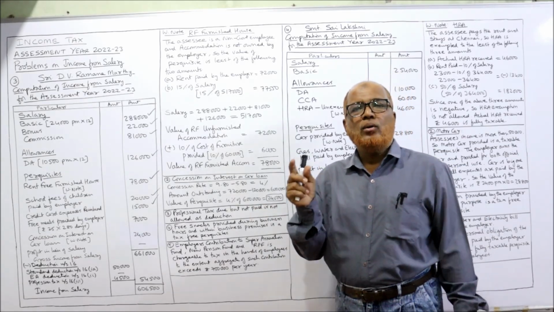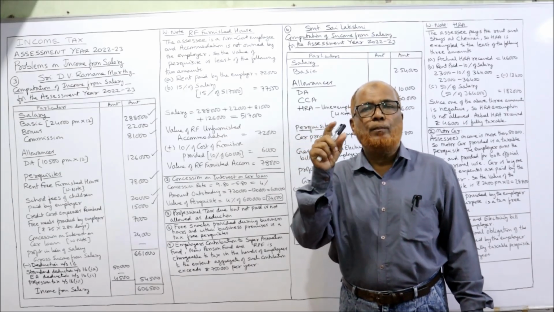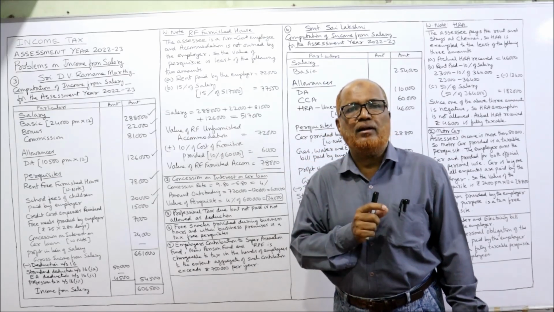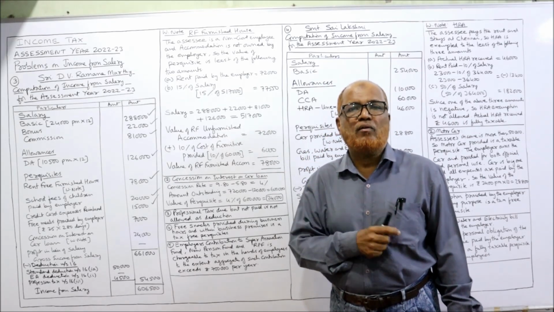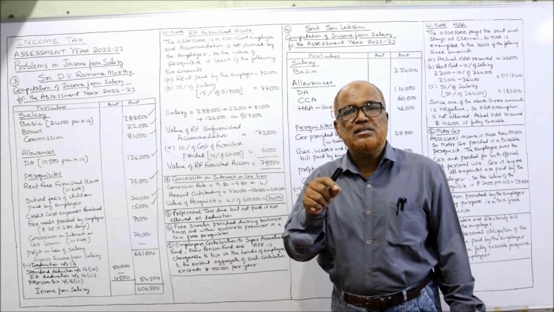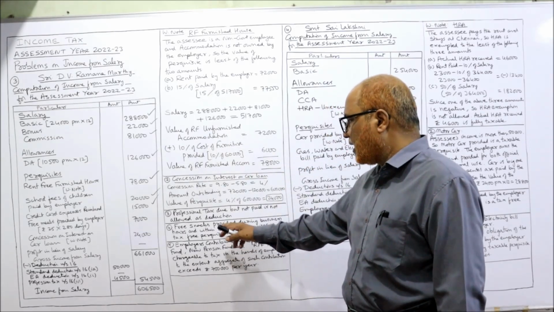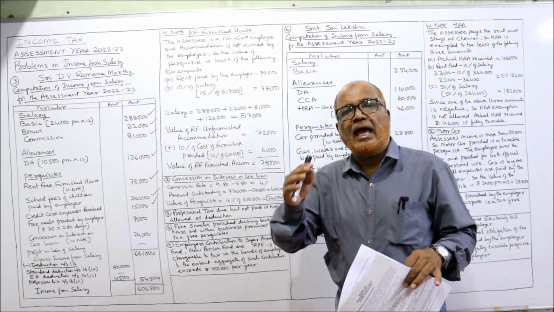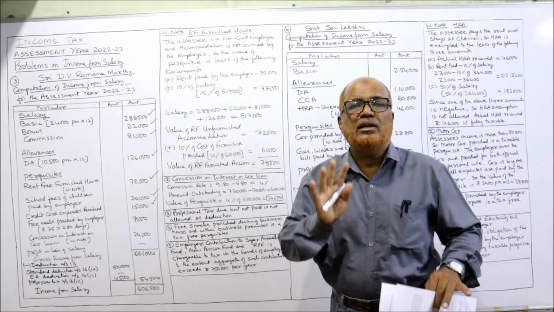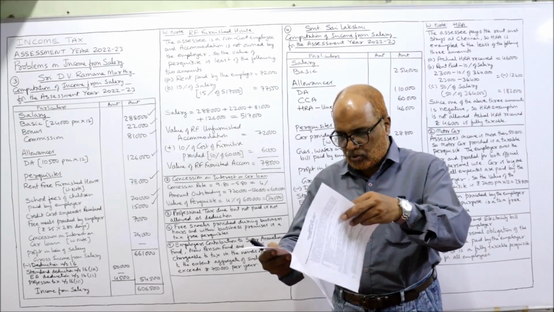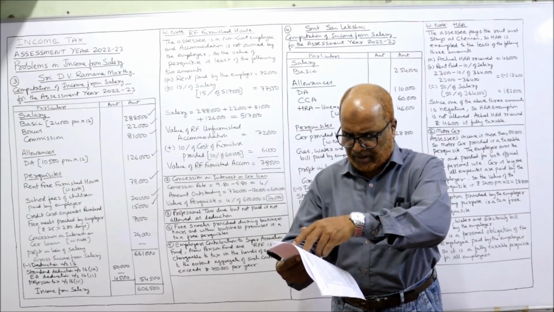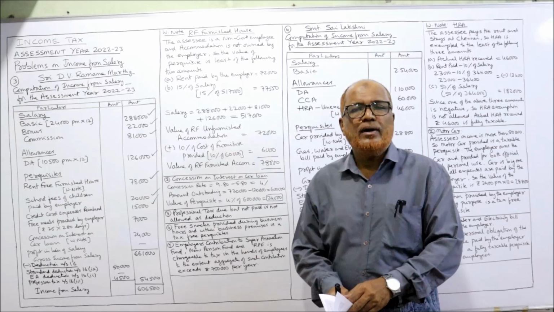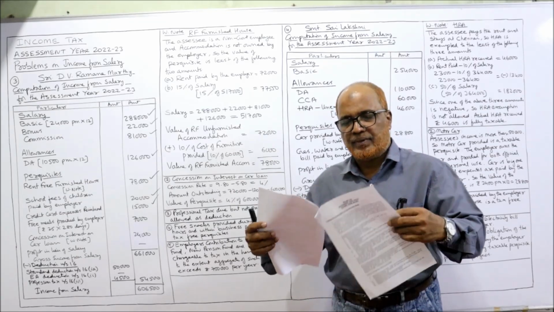Remember, the amount contributed by the employer to superannuation fund or to new pension fund or to recognized provident fund is taxable only if the aggregate amount of contribution exceeds 7,50,000. But here the amount contributed in the problem is given as 5% of basic pay and DA. So it is exempted. Employer's contribution to superannuation fund is exempted.